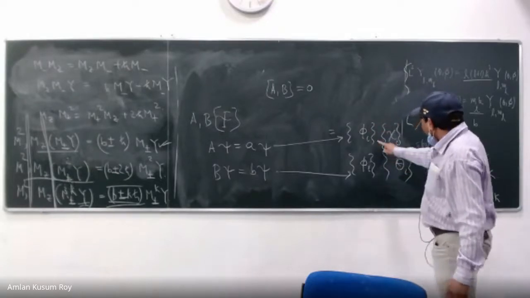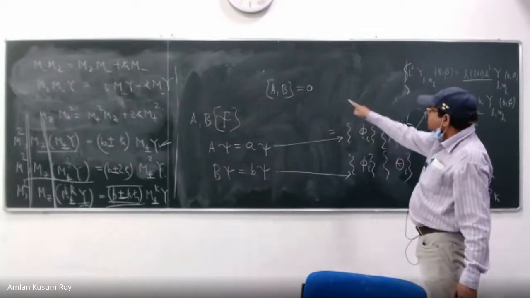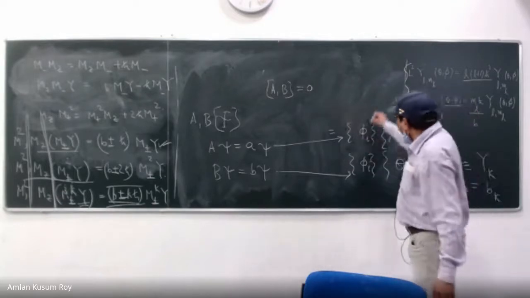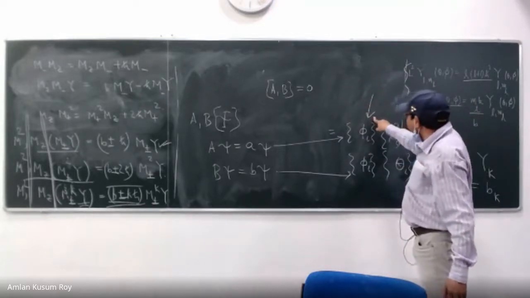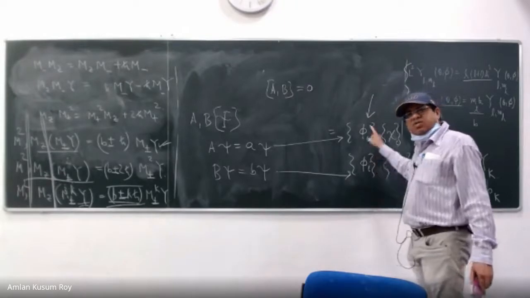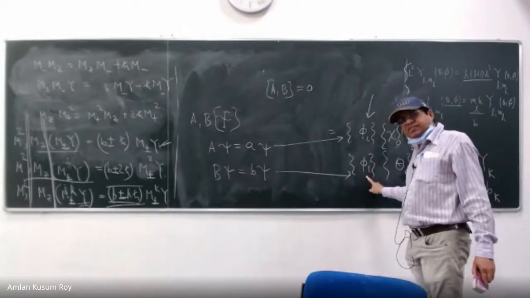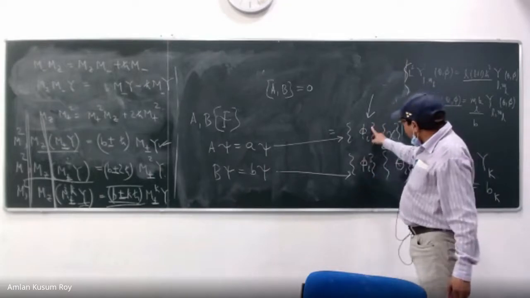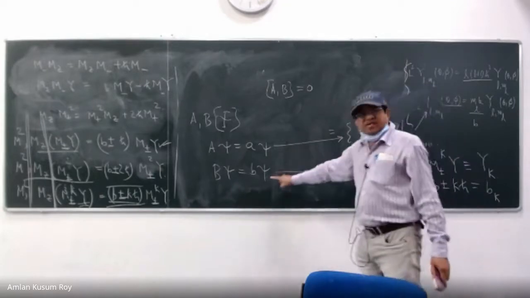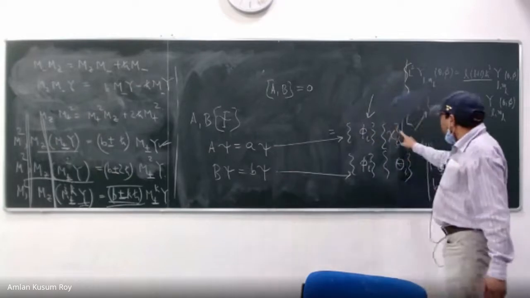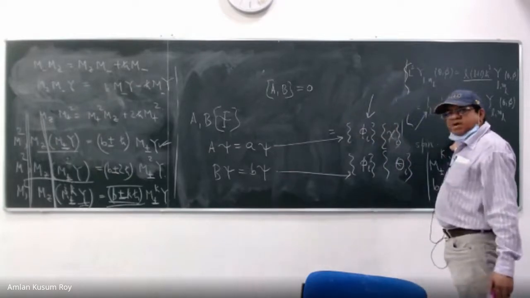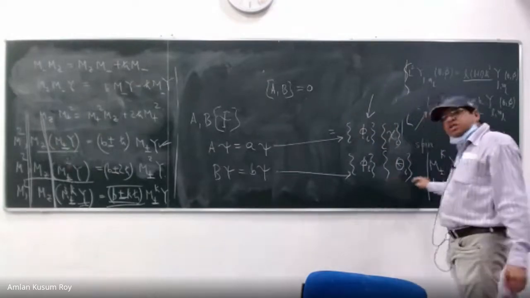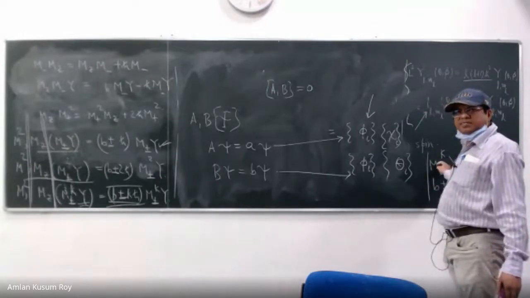So what is important to realize is that if it is a simultaneous eigenfunction, then there has to be a set phi i which is sitting on both sides, but includes all the functions in that set, not just three or two, that will not work. All the functions of this set must be eigenfunctions of this too, but it doesn't mean that all the sets of this function will also be eigenfunctions of all the sets of B. That is not necessary.